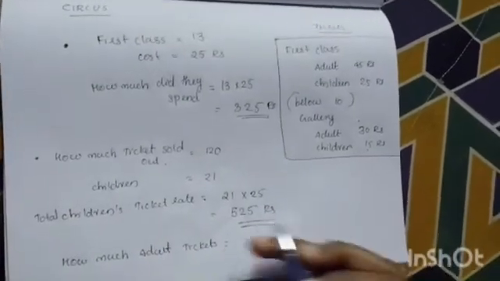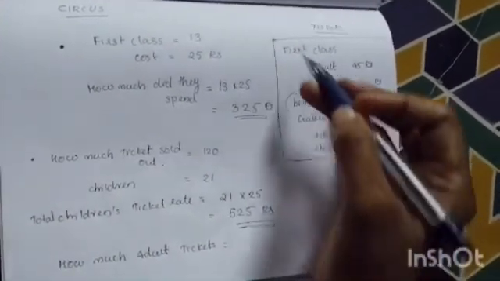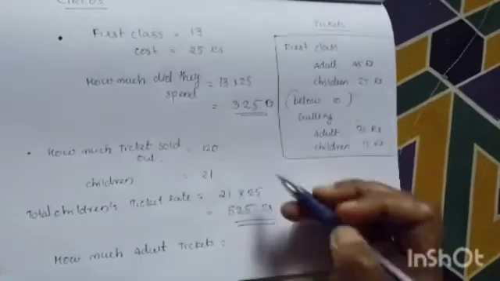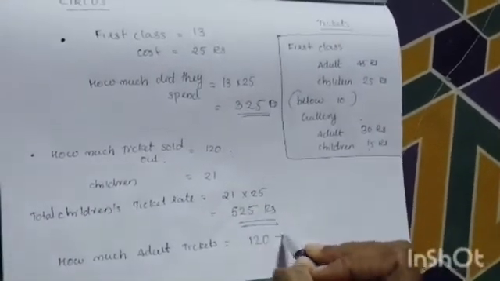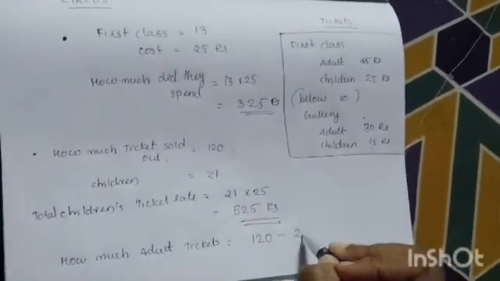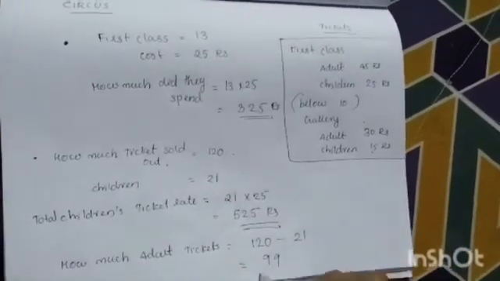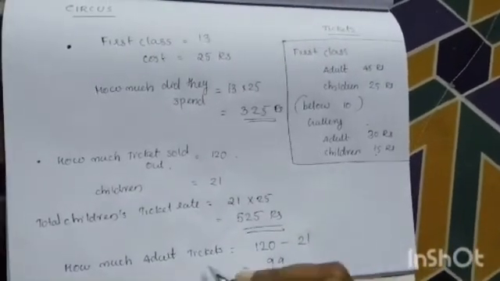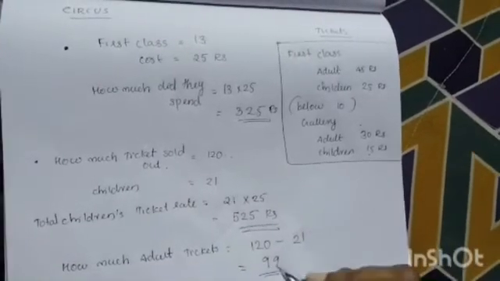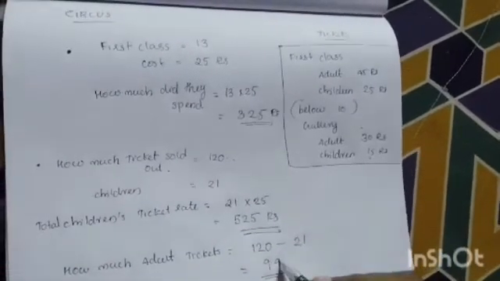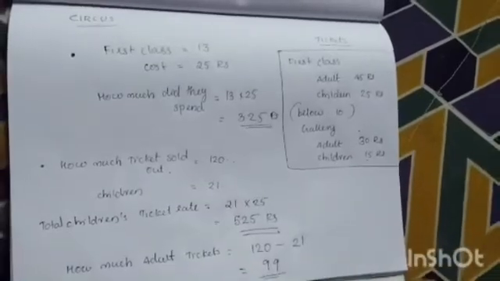Then the next one, how many adult tickets? Total tickets is 120. From them, 21 tickets were children's. By subtracting 21 from 120, we get 99. This is the total number of adult tickets. Total cost is got by multiplying 99 with 45 rupees. Okay.